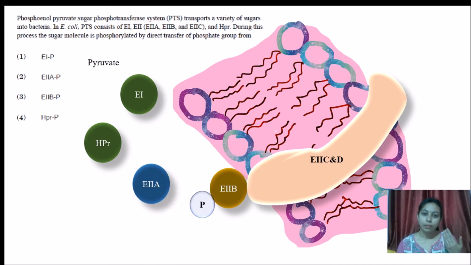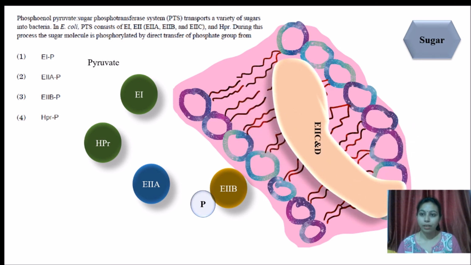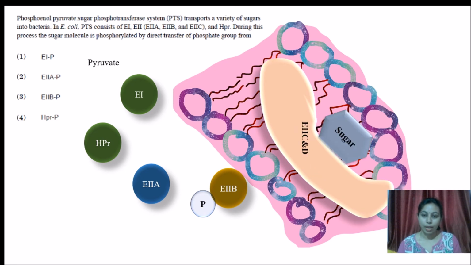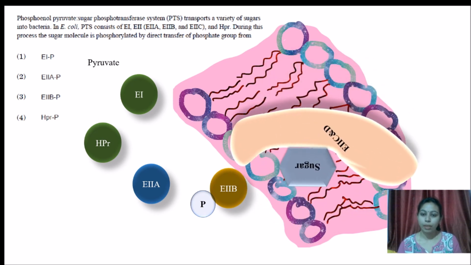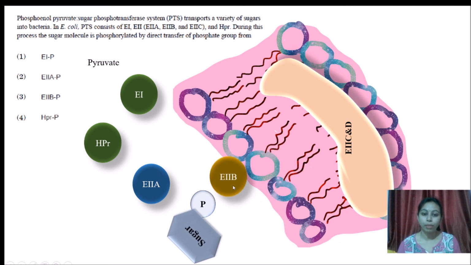As soon as the phosphorus group reaches E2B, the E2CD complex will turn outside, or it undergoes conformational changes so that sugar can bind to it and it can be taken inside the plasma membrane. After this, the sugar will be internalized and this sugar will be phosphorylated by the E2B complex.